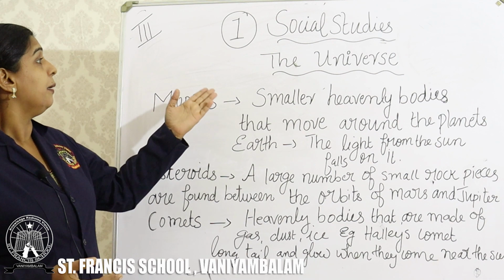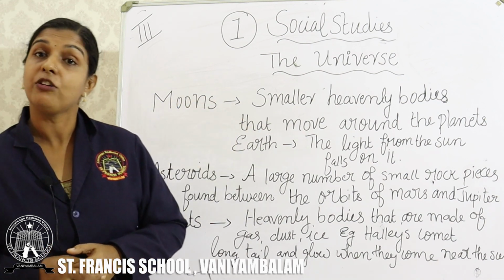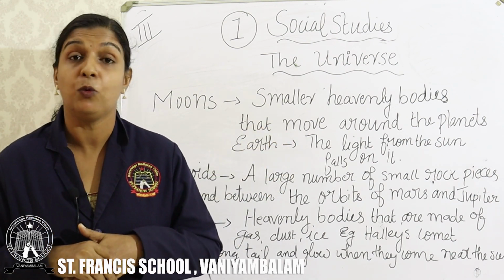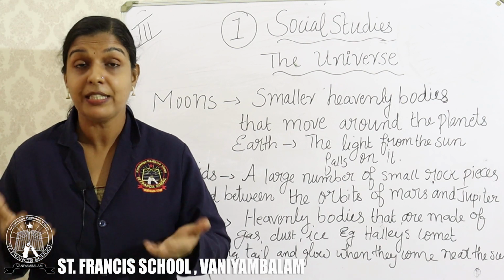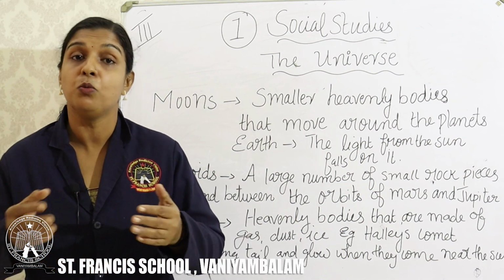Moons are small heavenly bodies that move around a planet. In the previous class, ma'am told you that most of the planets have their own moons.